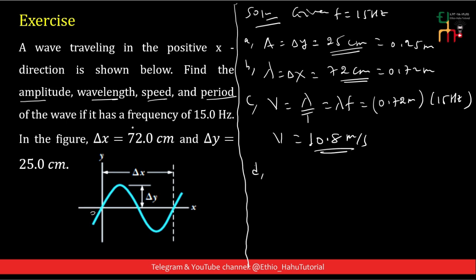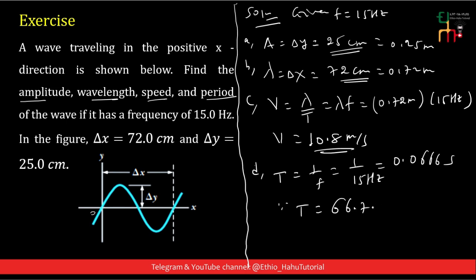D, the period of oscillation. Period of oscillation is equal to 1 over frequency, and this is equal to 1 over 15 hertz, which is equal to 0.0666 second. Therefore, period is equal to 66.7 millisecond, where milli is the prefix 10 to the power of minus 3. This is the period of oscillation.